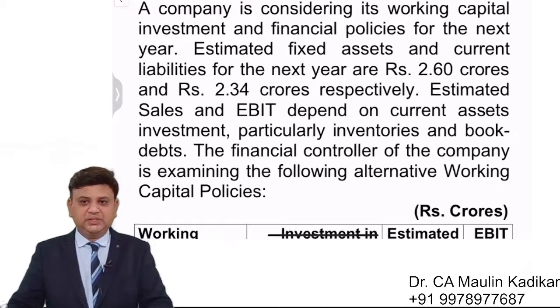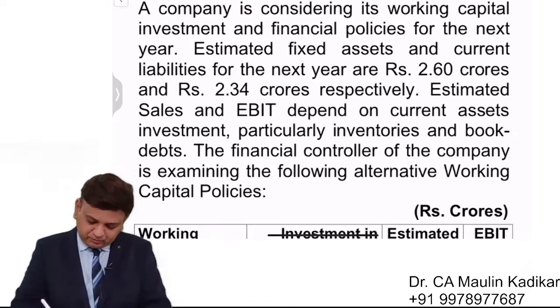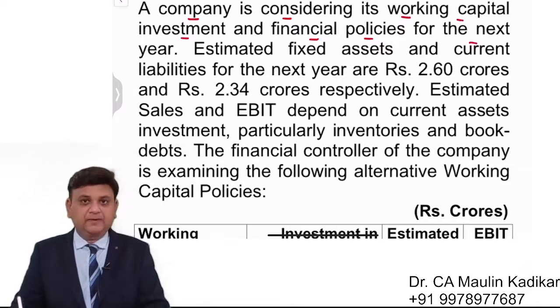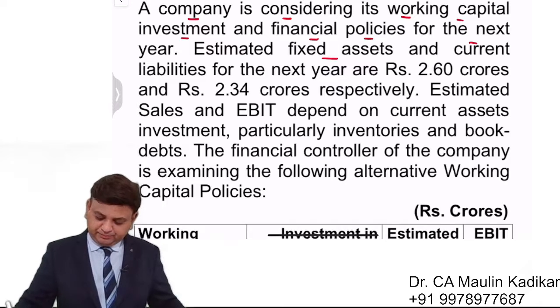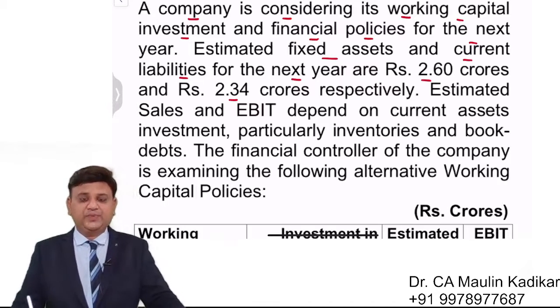Understanding a new concept in this question again. A company is considering its working capital investment and financial policies for the next year. Estimated fixed asset and the current liabilities for the next year are 2.6 crore and 2.34 crore respectively.